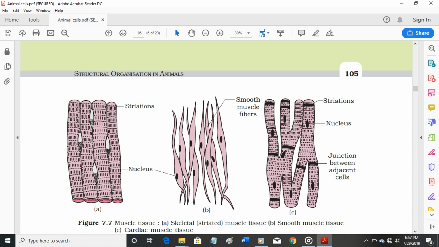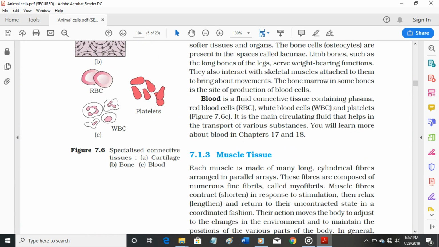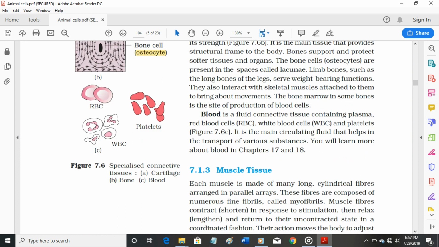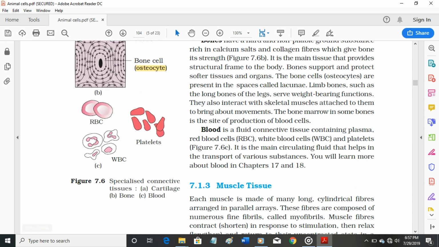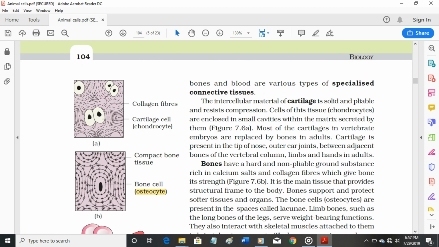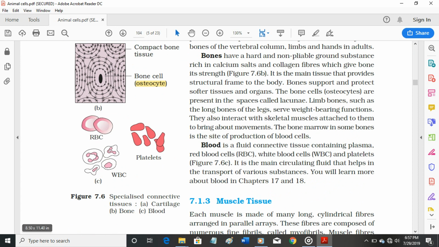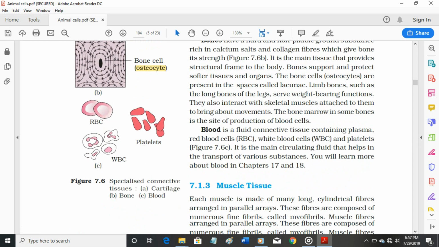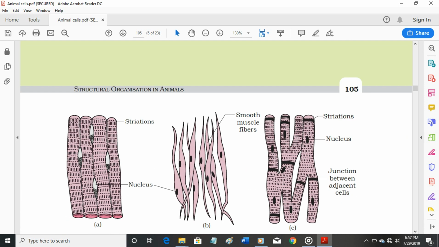Platelets. WBC. RBC. Compact bone tissue. Bone cell, osteocyte. Collagen fibers. Cartilage cell, chondrocyte. Figure 7.6 Specialized connective tissues. A. Cartilage. B. Bone. C. Blood. Structural organization in animals 105.